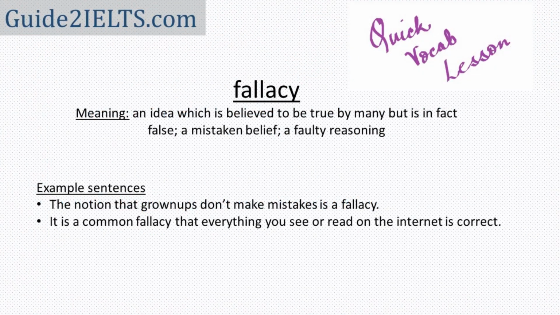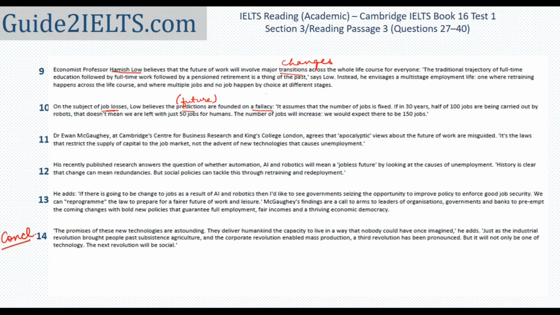Still, a quick vocab lesson. Fallacy means when you believe in something which is actually untrue, a misconception. A couple of sample sentences are on your screen. Back to our passage. Now that we know the meaning of fallacy, we know that what this person, Hamish Lowe, is saying is that the belief that people will lose jobs in the future is wrong.